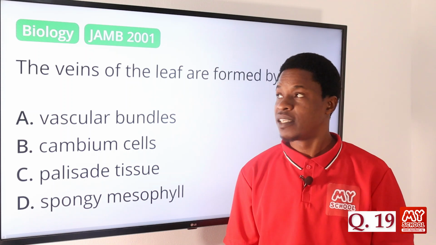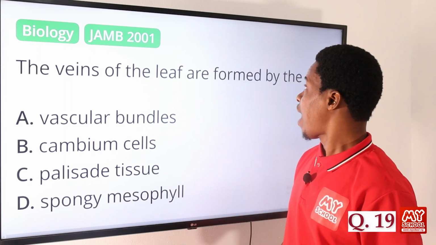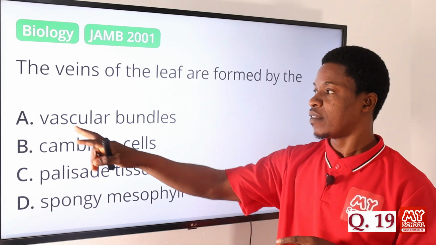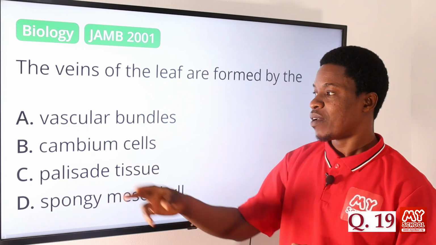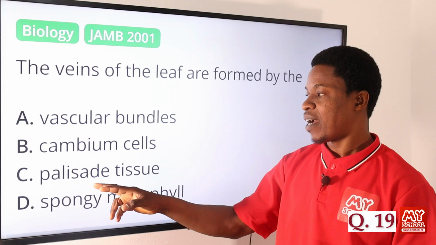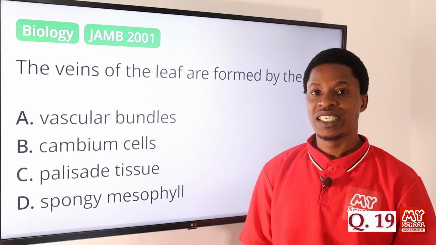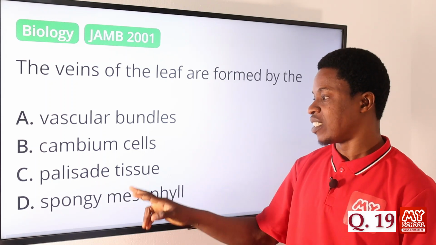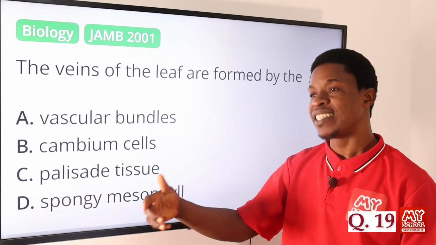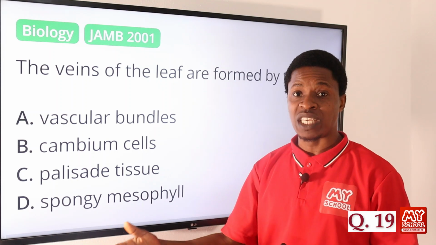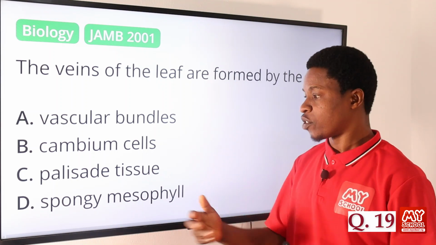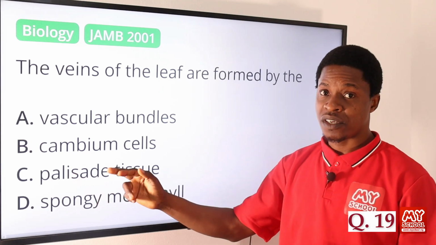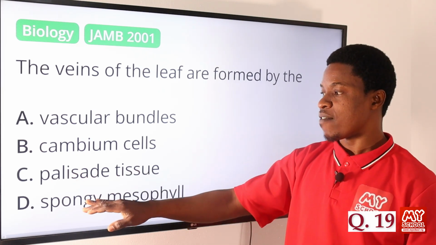Question 19. The veins of the leaf are formed by what? The veins that we have in the leaf. Is it the vascular bundles? We have the cambium cells, the palisade tissue, the spongy mesophyll. Actually, the spongy mesophyll and the palisade tissue enhance photosynthesis to take place. Of course, palisade tissue is also called the palisade mesophyll. So both of them are involved.